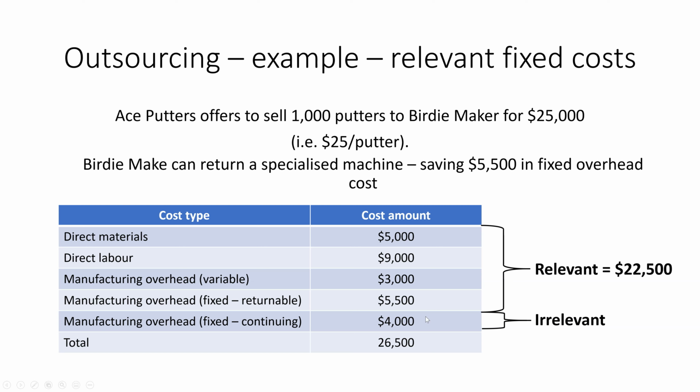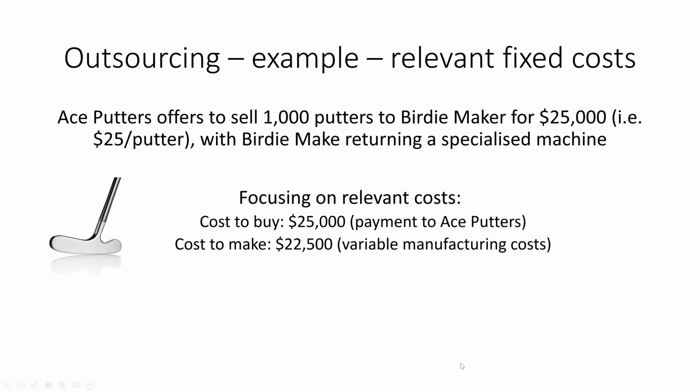So now the only irrelevant cost is the fixed manufacturing overhead that is going to continue regardless of what decision we make. So now the information we have at hand is that to buy the putters is going to still cost us $25,000, but to make the putters, we think it'll only cost $22,500. So it's still better or cheaper for us to make the putters ourselves and not to outsource here.